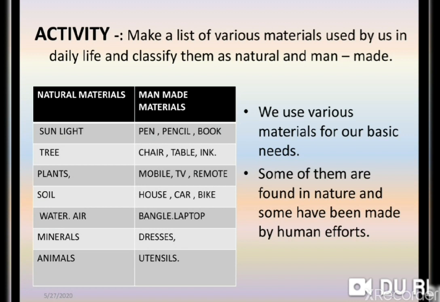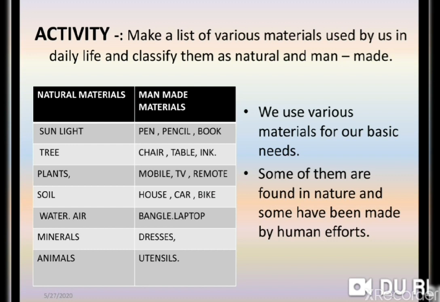And in the column of man-made materials, you might write pen, pencil, book, chair, table, ink, mobile, TV, remote, house, car, bike, bangle, laptop, dresses, utensil. Whatever you see in your surroundings, made by man or natural, you will write this type of answer in this column.